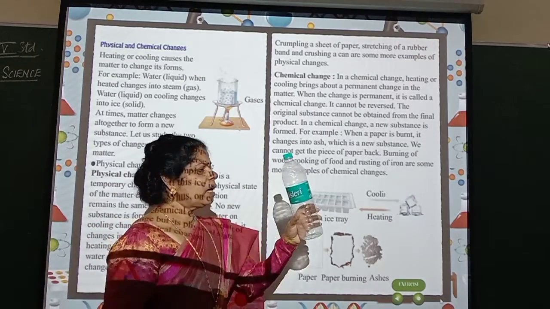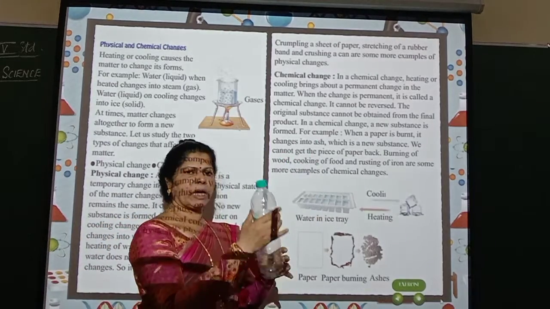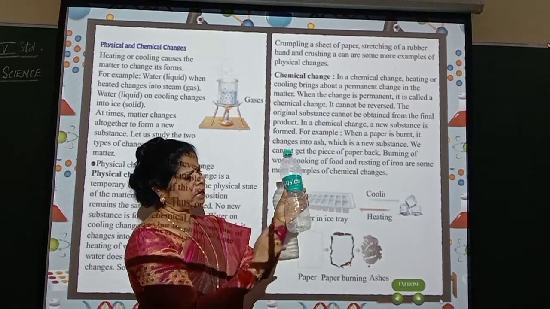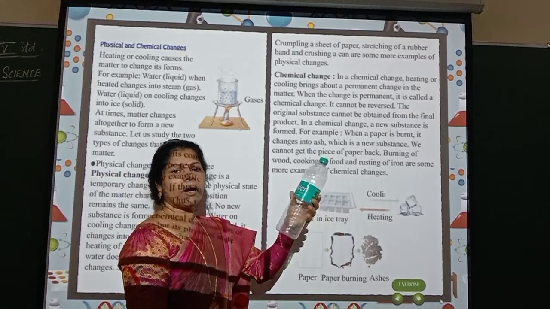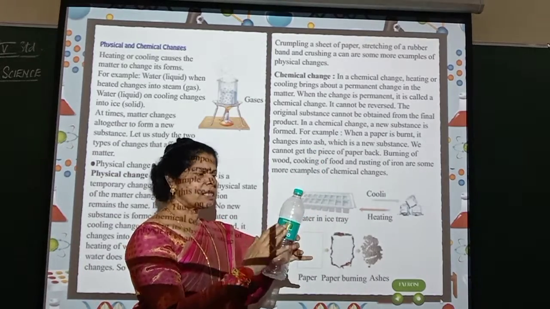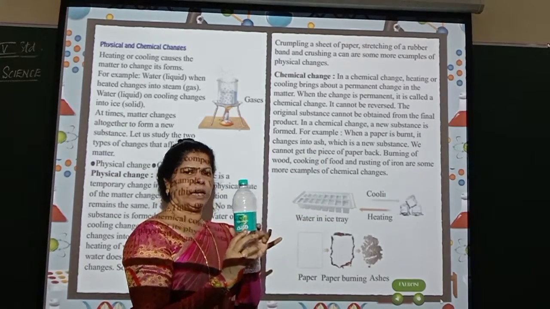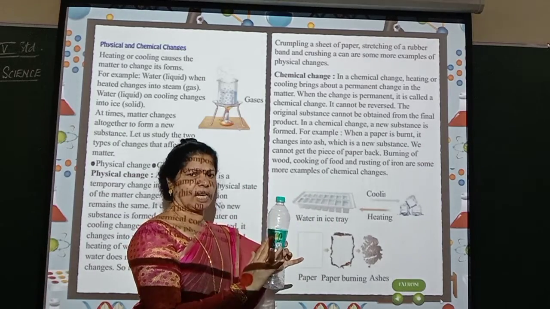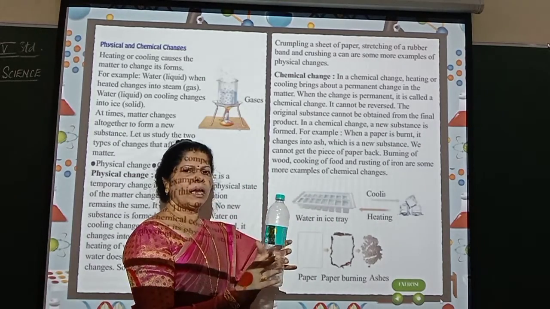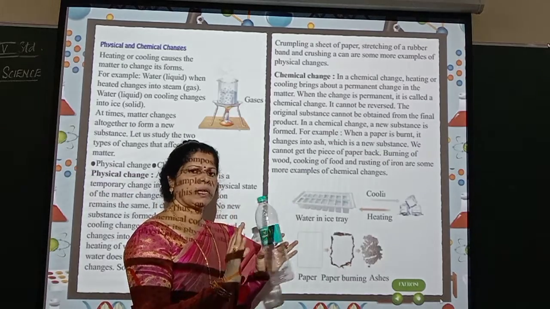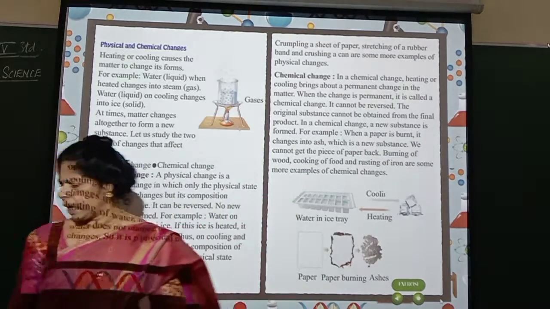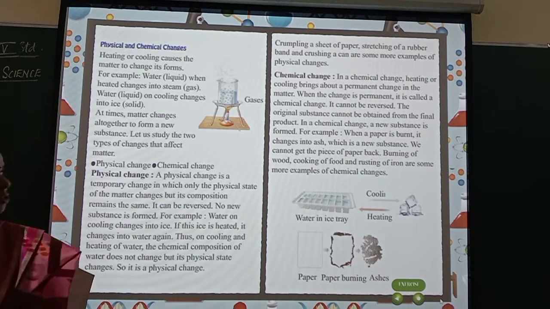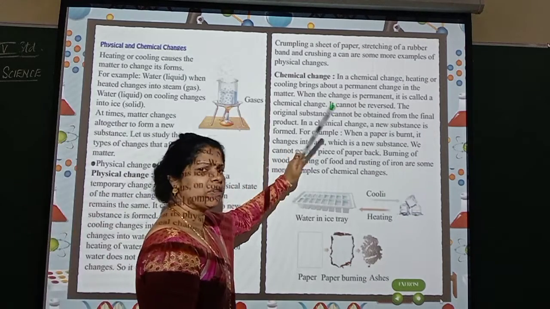Now I am taking a bottle. They have given a can. I am taking a bottle. What am I doing? I am crushing it. See? I have fully crushed it. What happened? It is getting crushed, but the bottle remains a bottle only. Understood? So when the appearance changes, we call it a physical change. But the chemical composition is the same. There is no change in it. Okay? Now, we will see the next one. So that's about the physical change.